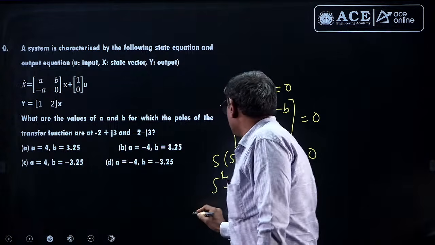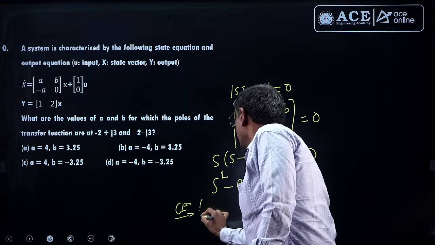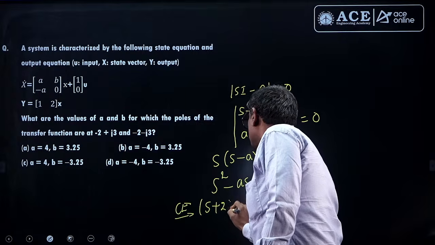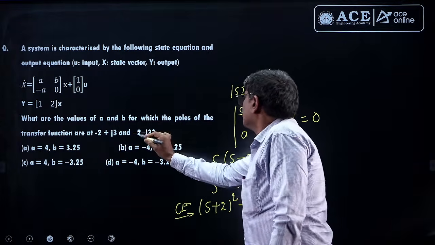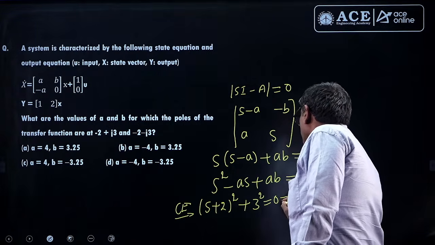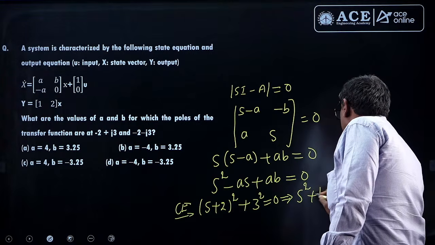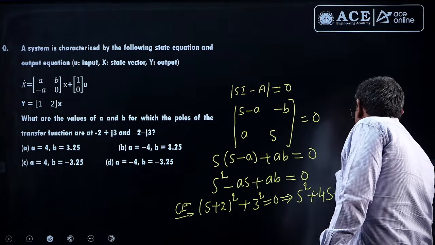For the given data, if we write the characteristic equation, what is the given data? s plus 2 whole square plus 3 square equal to 0. So what you are getting? s square plus 4s plus 13 equal to 0.